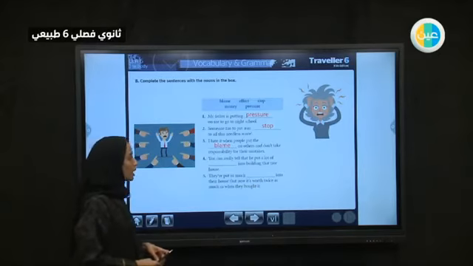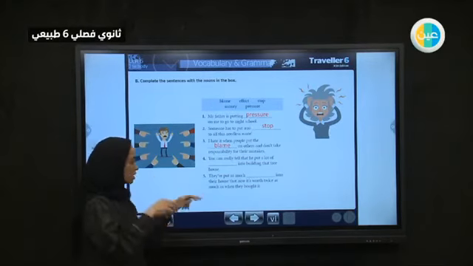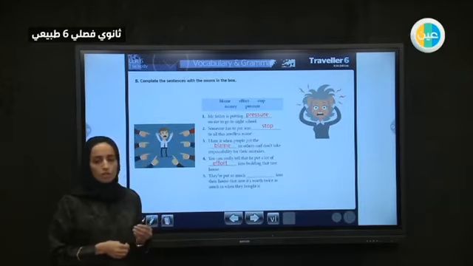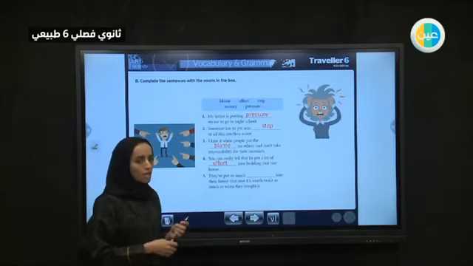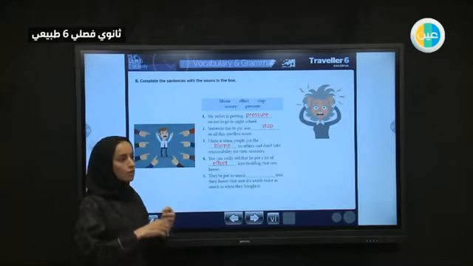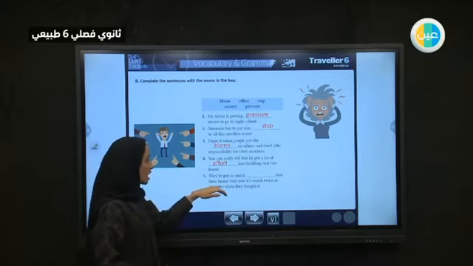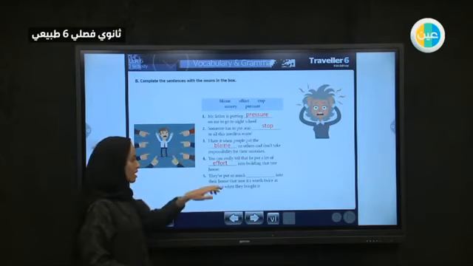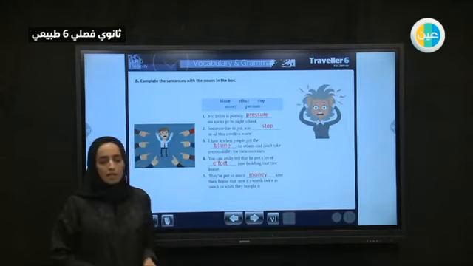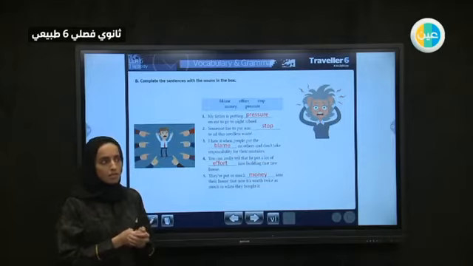4. You can really tell that he put a lot of effort into building that tree house. When you are building, you are putting effort. You are working so hard. So he tried so hard, and he put his effort and his money as well. So he would do that. They have put so much into their house that now it is worth twice as much, so its price is higher. It's expensive now. So they put money. They invested. They put their money there, so their house is expensive. It is not a cheap one.